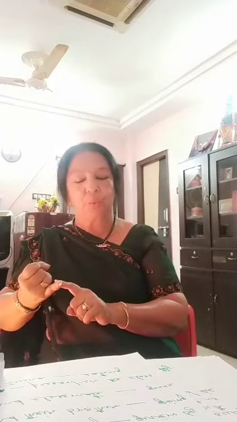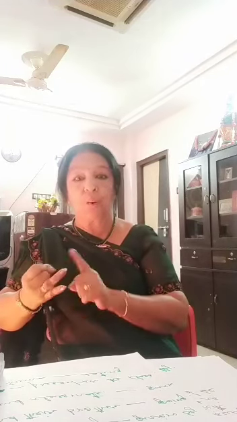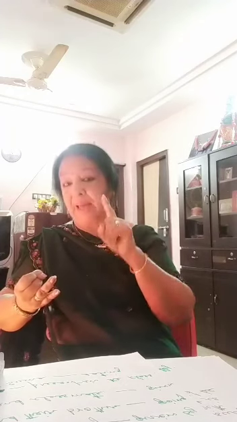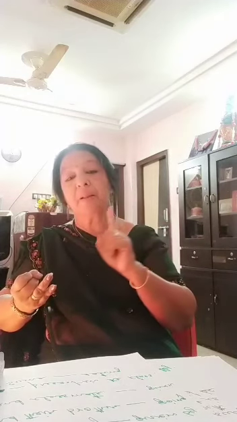Once again, do you want me to recap? One is when the subject is singular, the verb has to be in singular. How do you make the verb singular? By adding s to the root verb. Then when two words are connected with and, the verb will be in plural. Sita and Gita are going out.